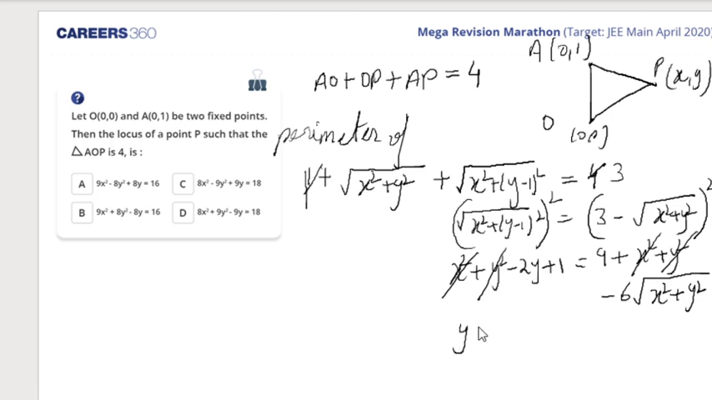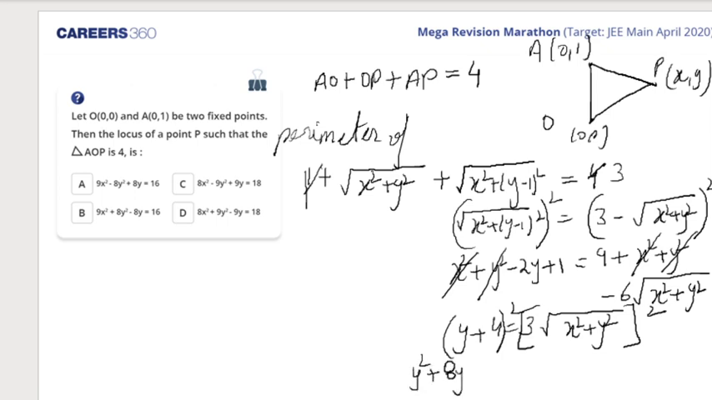So I'll get y plus 4 is equal to 3 bracket x square plus y square. Say if any calculation mistake I have done. So minus 2 I cancel it. 9 when I took it here, it became minus 8. So minus 2, so it becomes y plus 4. I do the squaring both sides. So what do I get? I get y square plus 8y plus 16 is equal to 9x square plus 9y square.